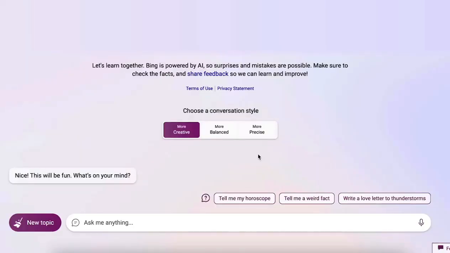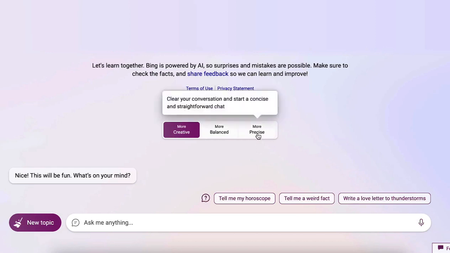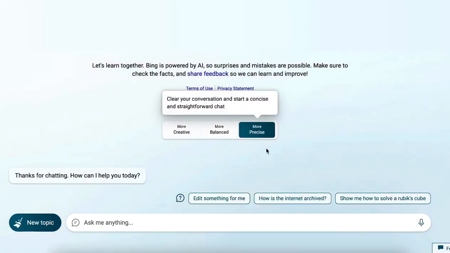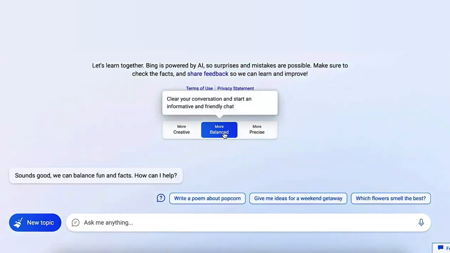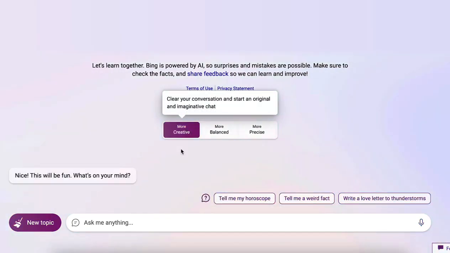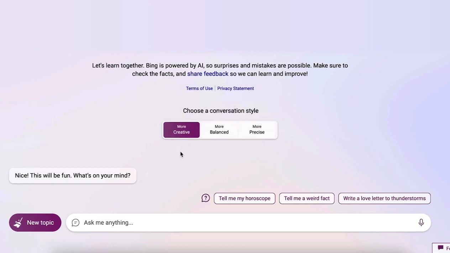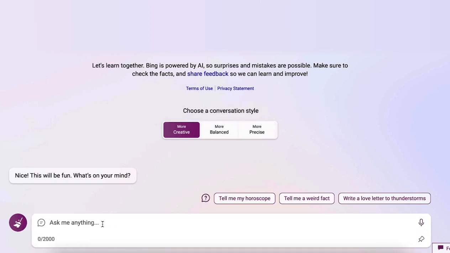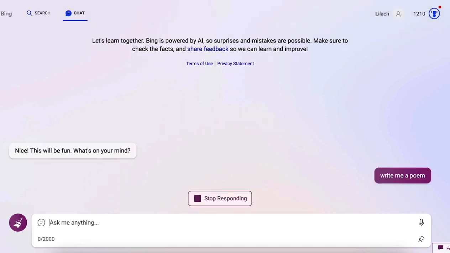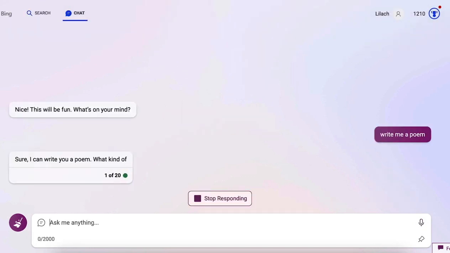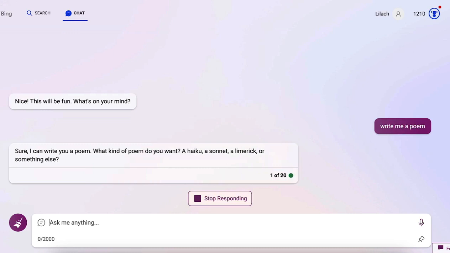So right now we're going to talk about Bing, and Bing is connected to the internet. There are three different modes. There is precise mode, which you can see here by the green. Balance mode is blue, and the creative mode, which is the more powerful model based on 4.0, is the purple. And you can ask it anything you want, and it will respond to you. As you can see, it only has right now 20 prompts at a time, but that continues to increase.